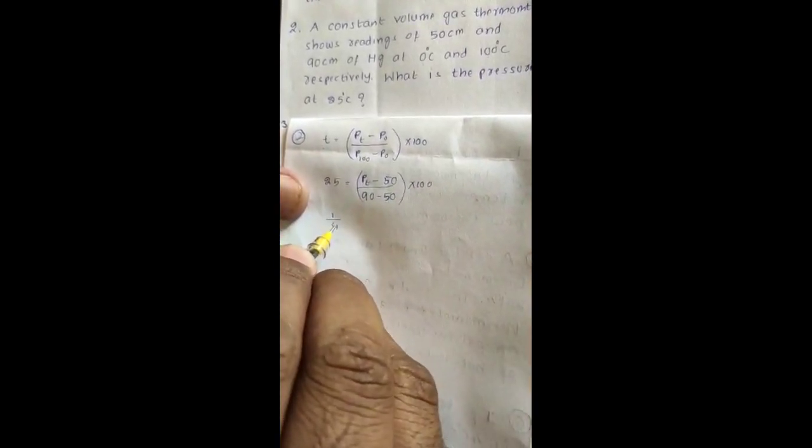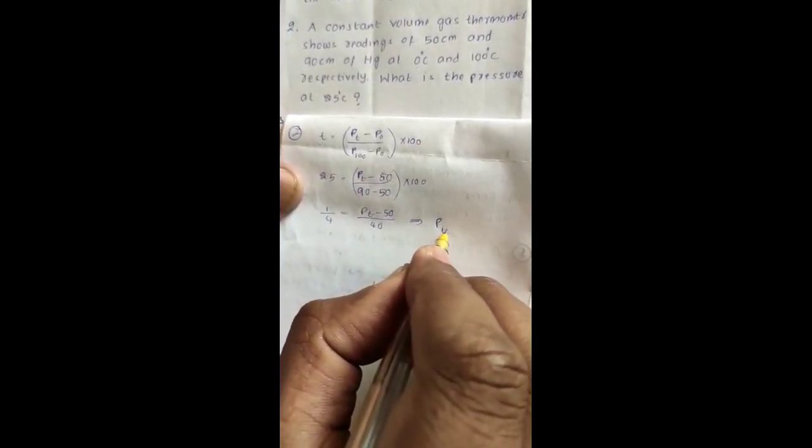T value is equal to 25, and they are asking the Pt value only. The P naught value they have given, that is 50 centimeter, and it is 90 centimeter minus 50 centimeter, into 100. If you take that 100, you will get 1 by 4 is equal to Pt minus 50 by 90 minus 50, that is 40, and solving this you get the answer. The pressure at 25 degrees Celsius is equal to 60 centimeter of Hg. This is the answer for that question.